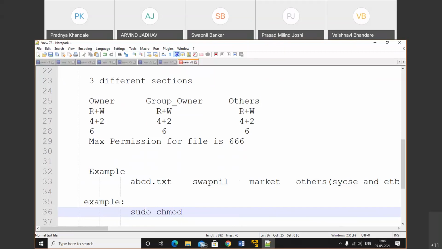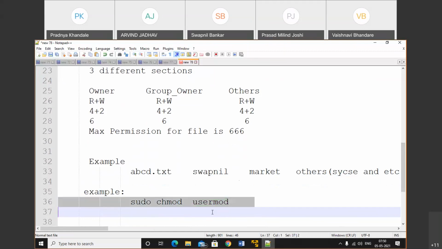chmod. Okay, so make a note of that. There are two different commands, usermod and chmod. The usermod command is used to change user related things. If you want to change the user ID, group ID, command name, display name, and shell, then we will use usermod. Why did I tell this?